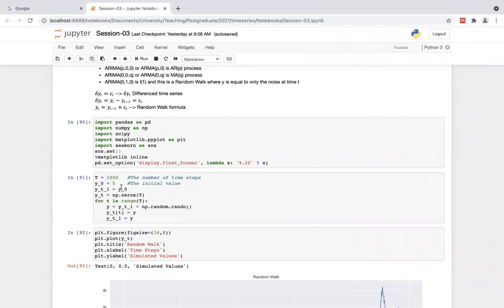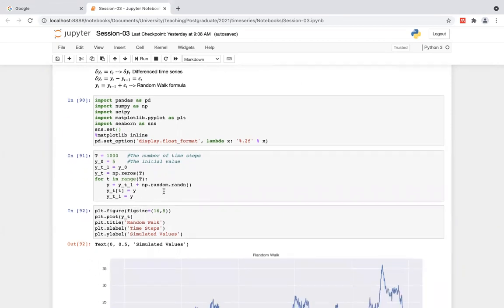Then I have one variable and one list. The variable is yt underscore 1, t minus 1 actually, right? I initially set it to y0. Then I'm going to predict yt, right? I set up an array, because I have 1,000 time steps, so the list has a length of 1,000. Then I just use a for loop.